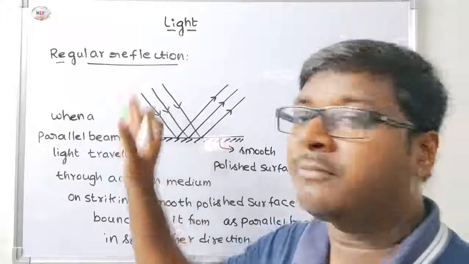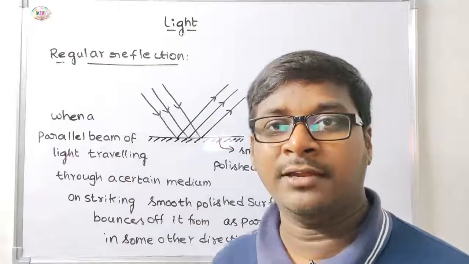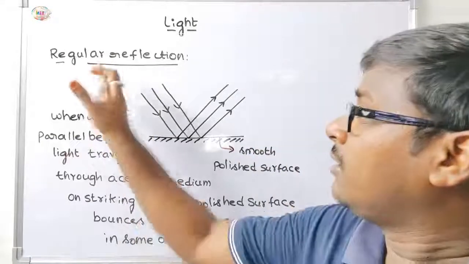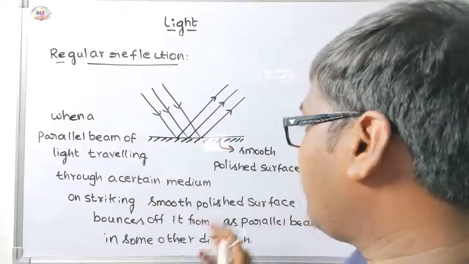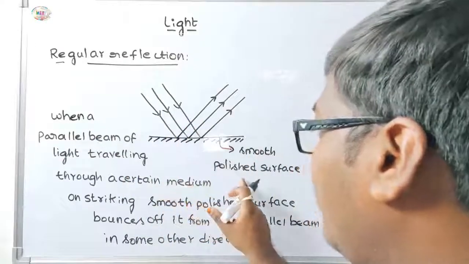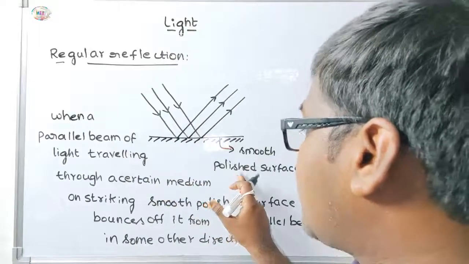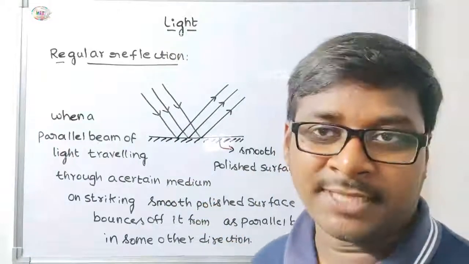This is a very important theory. Regular reflection happens only on a smooth polished surface.